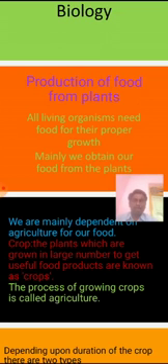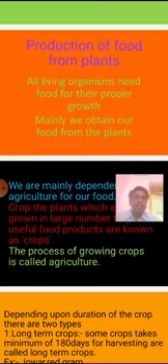So what is a crop? Plants which are grown in large numbers to get useful food products are known as crops. The same kind of plants grown and cultivated at one place on a large scale is also a crop. For example, cotton, paddy, groundnut. So these are examples of crops. The process of growing crops is called agriculture.